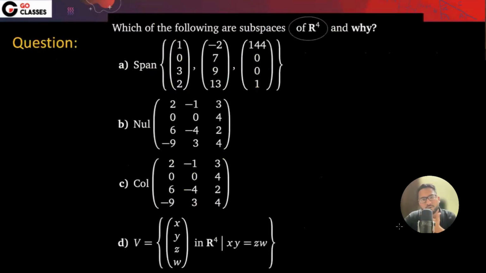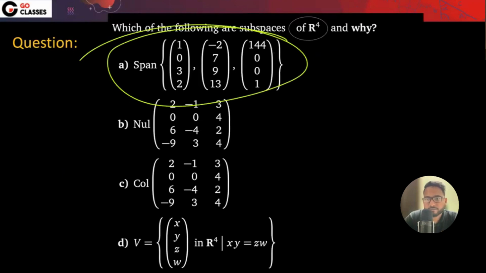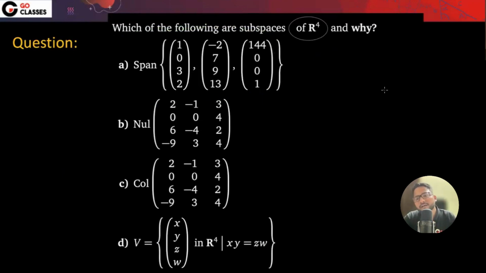Let's solve this question. They're saying, which of the following are subspaces of R4? Is this a subspace? I think yes, right? A linear combination of some vectors is basically a subspace. So I think A is the answer. This is actually an MSQ question. A is the answer. What about B?